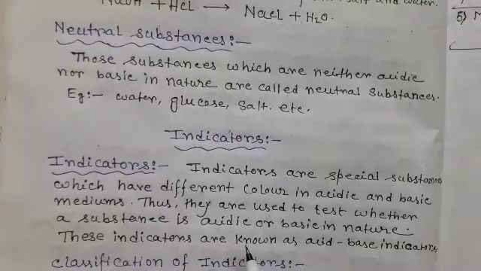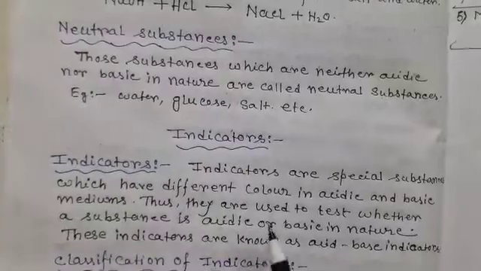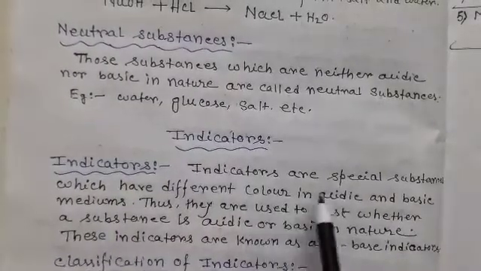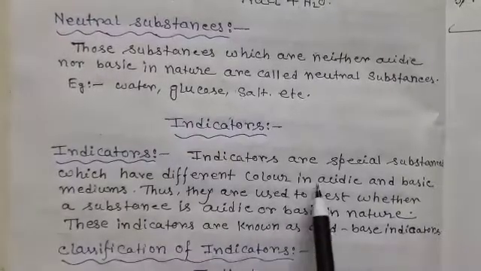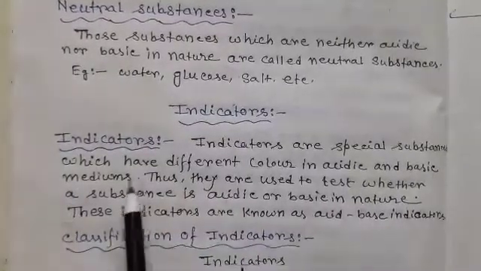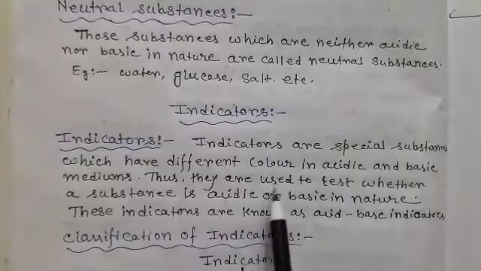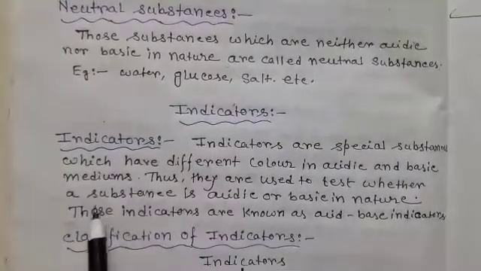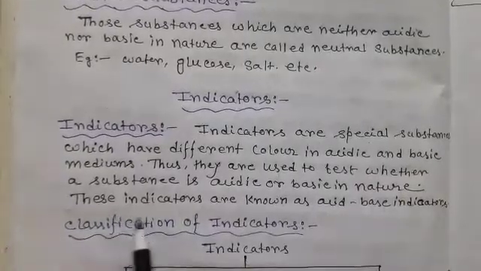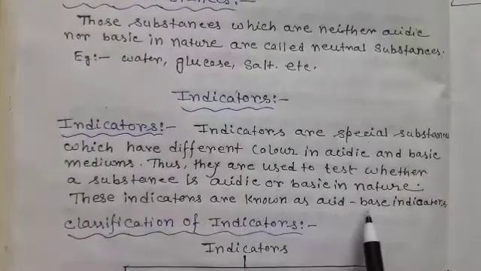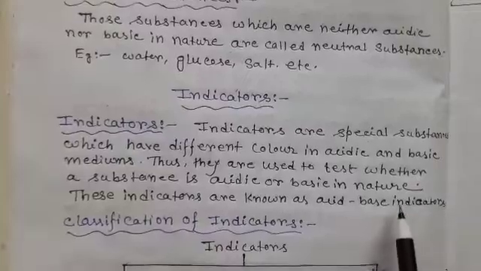That means the substance which indicates whether it is acid, base, or neutral solution is called an indicator. The definition of indicators: indicators are special substances which have different colors in acidic and basic mediums. Thus, they are used to test whether a substance is acidic or basic in nature. Those indicators are known as acid-base indicators.